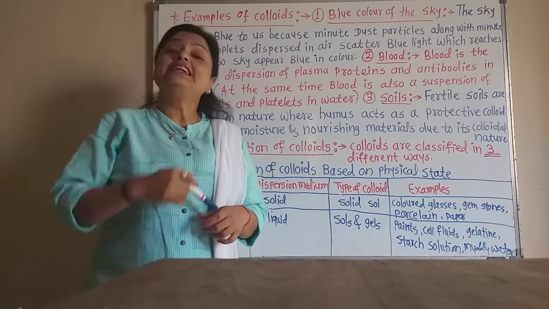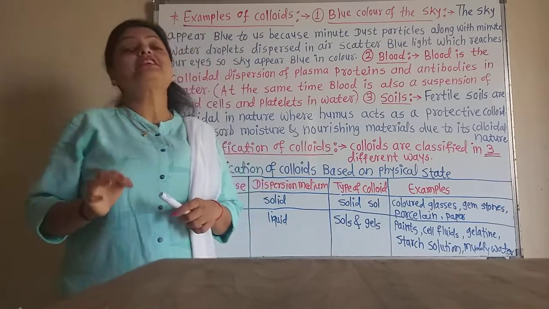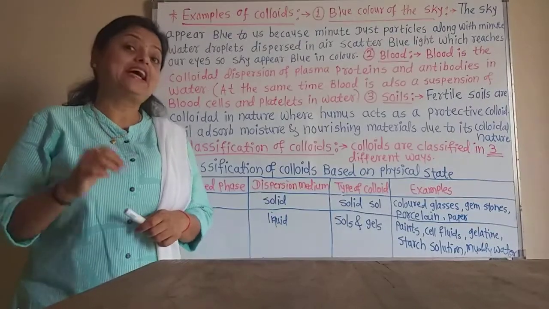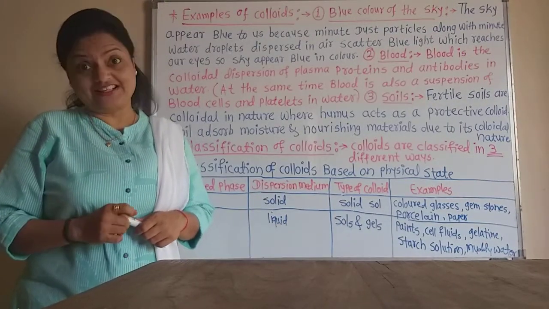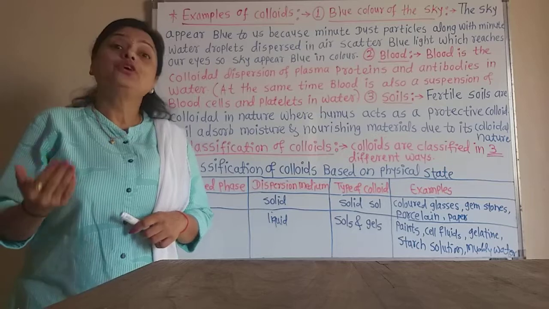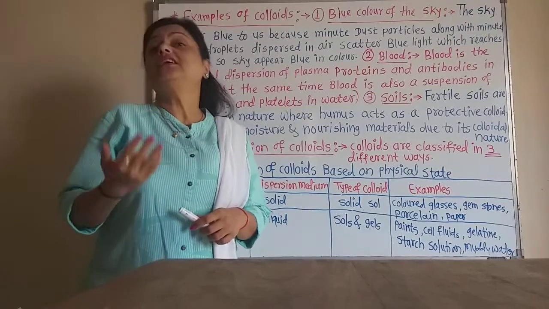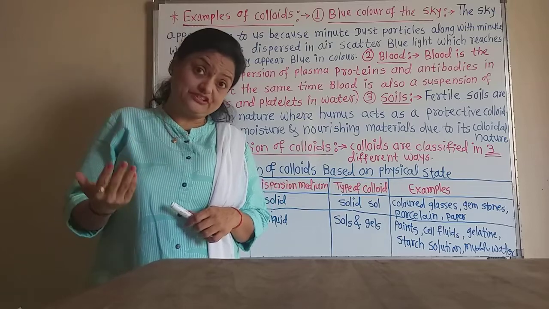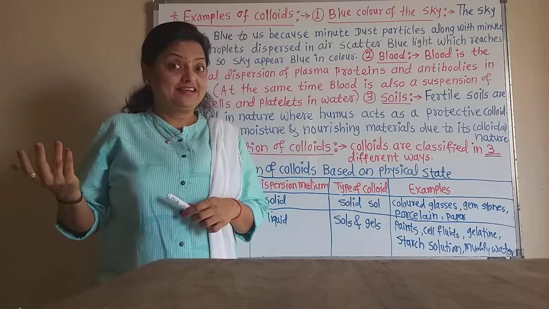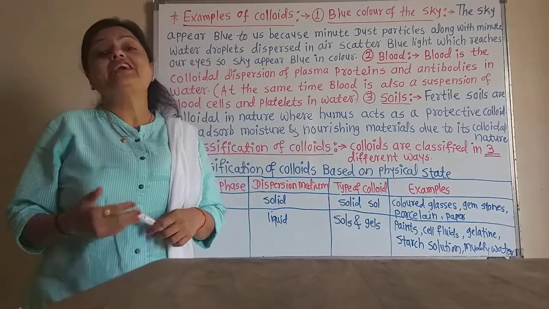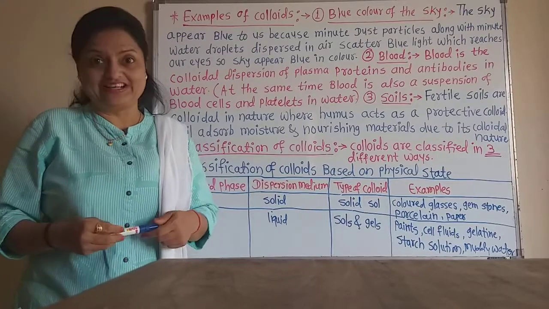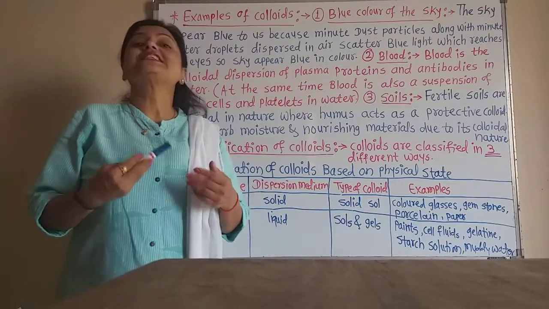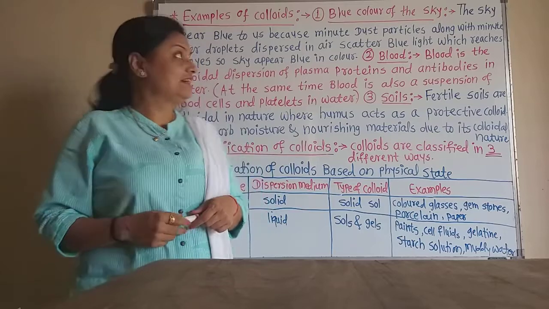Air is the dispersion medium and these minute dust particles and water droplets are the dispersed phase. So, when the minute dust particles and the water droplets are dispersed into the air, the color of that colloid is blue, and that is why the sky appears blue.